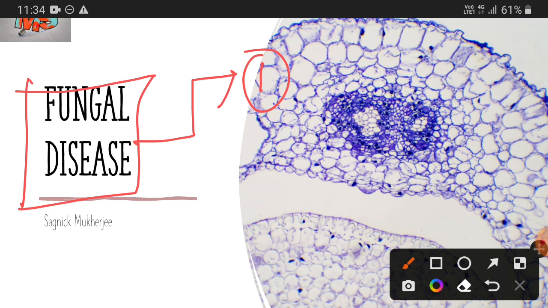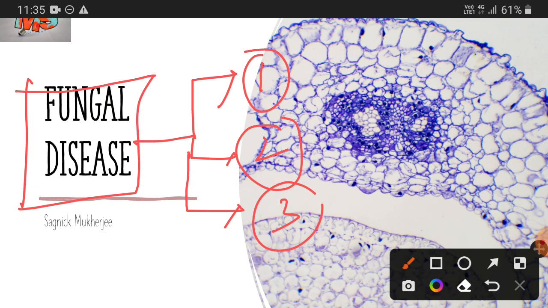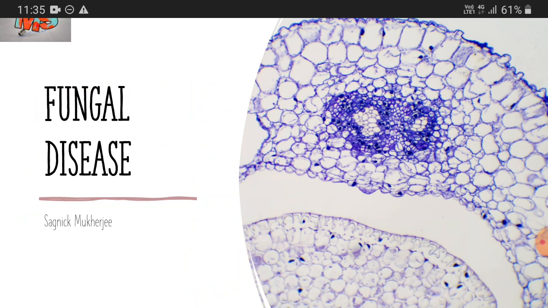bacterial infection. The second question that they ask is why candida infection is difficult to diagnose. That I have also discussed with you, that candida is normal for us, so it is difficult to diagnose. The third type of question is write a short note on the mechanism of amphotericin B. I have also discussed it with you. The fourth one is the mechanism of griseofulvin. It is also an important question. And the fifth type of question that they usually ask is all about, in brief, the disease candidiasis.